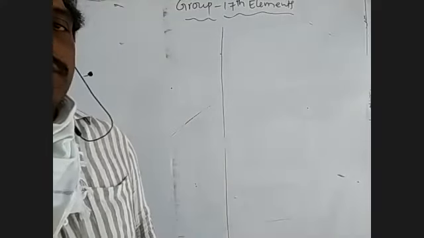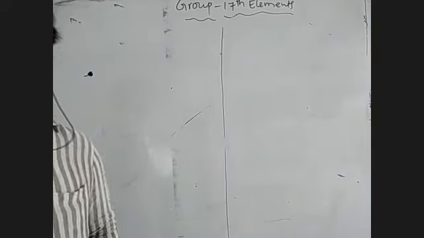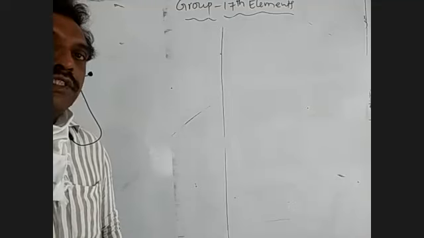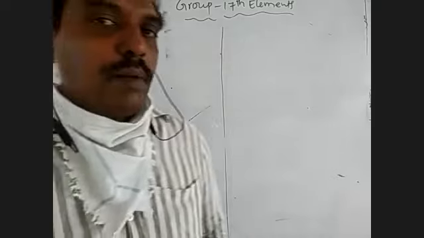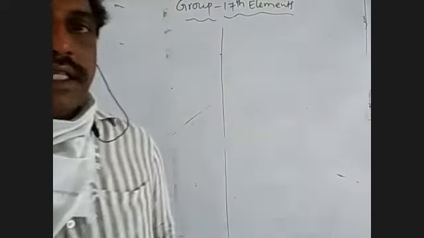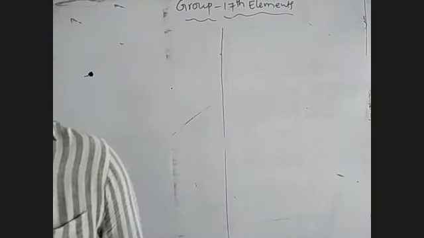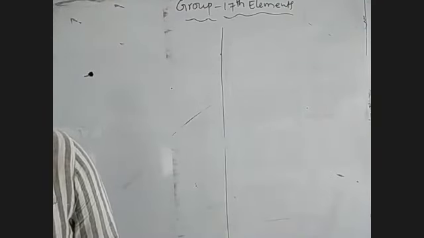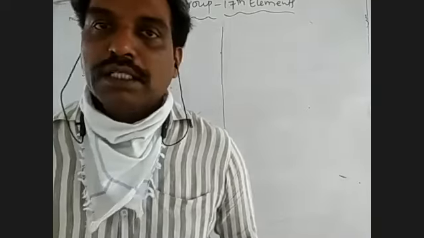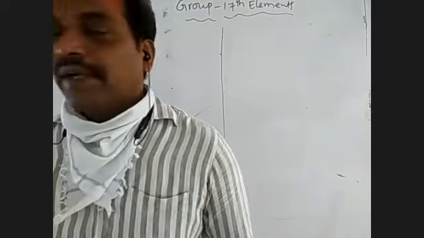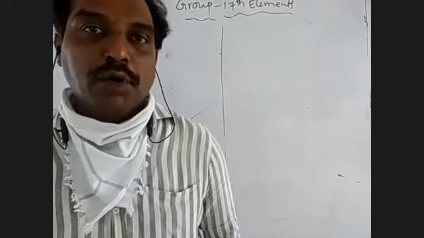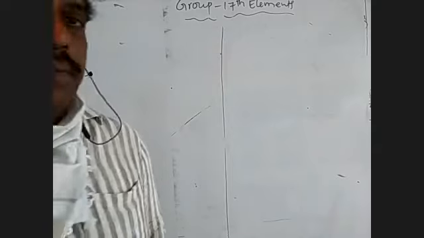The non-metal which is present in liquid state is bromine. The metals which are present in liquid state are mercury and cesium. The semi-metal which is present in liquid state is gallium. In the overall periodic table, the liquid non-metal is bromine only.